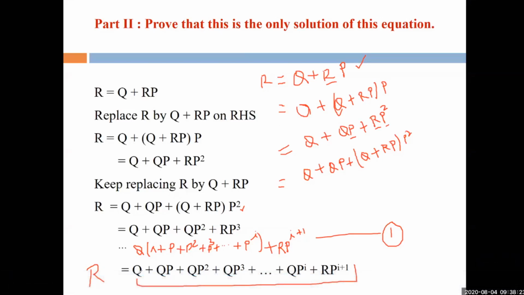What did I do? Just we will take the Q common. So here null, here P, here P2, here P3, and here Pi. Simple. And after this, finally plus RPi plus 1. This is RPi plus 1. So simply you can see here there are two statements, or you can see there are two parts of this equation one. First part is this one, and second part is this one. You can see easily.